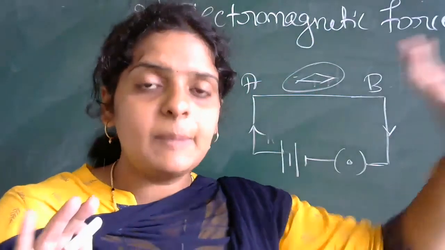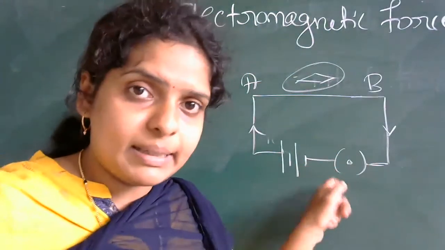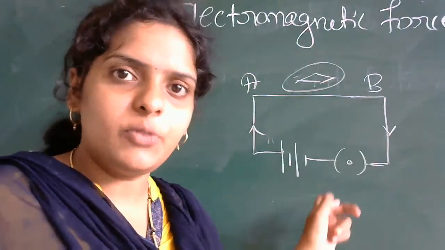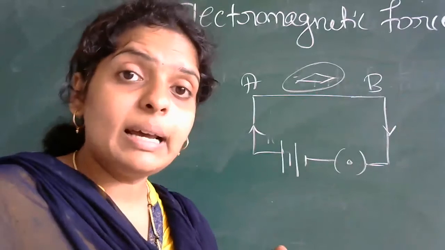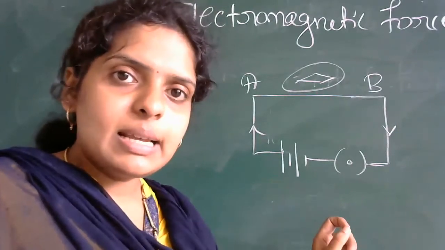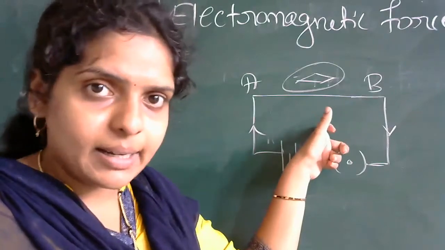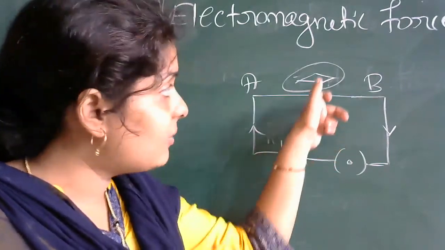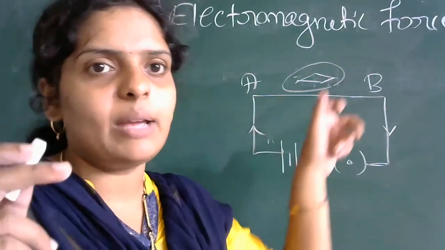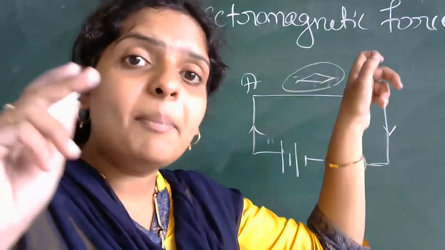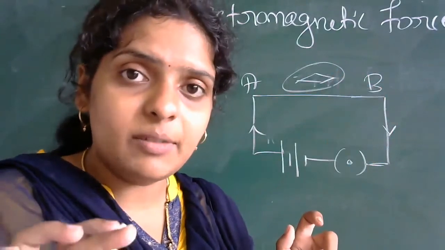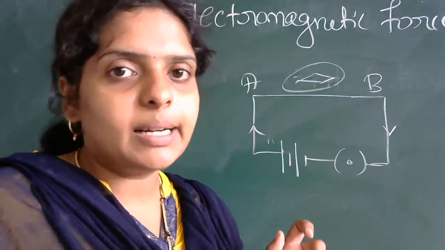I'll repeat. When you close the plug key, what happens? The current flows through the circuit. Current is flowing means what? The charges are in motion. Charges in motion produce electric current. This electric current will give you a magnetic field. Your compass is deflecting like this, which means there is a magnetic field around your conductor.